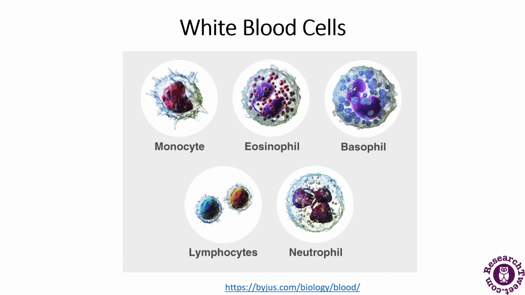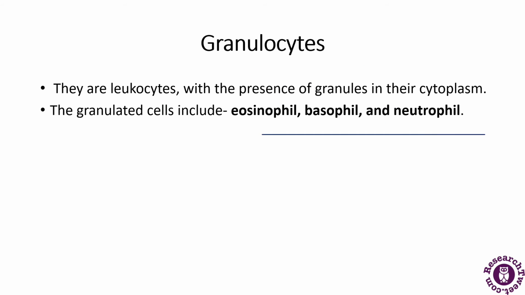The granulocytes are the leukocytes with granules in their cytoplasm, and these granulated cells include the eosinophils, basophils and neutrophils. So these are the three types which we will be discussing. Now, what are eosinophils?